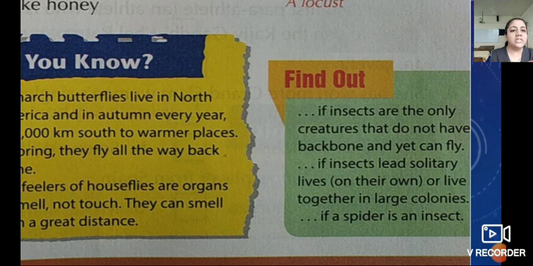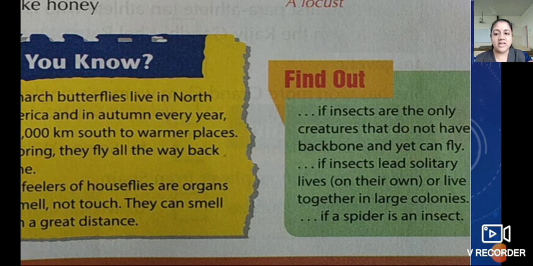If insects are the only creatures that do not have a backbone and yet can fly. If insects lead solitary lives on their own or live together in large colonies. If a spider is an insect, we have to find out. So we'll see. So the first one, if insects are the only creatures that do not have a backbone and yet can fly.